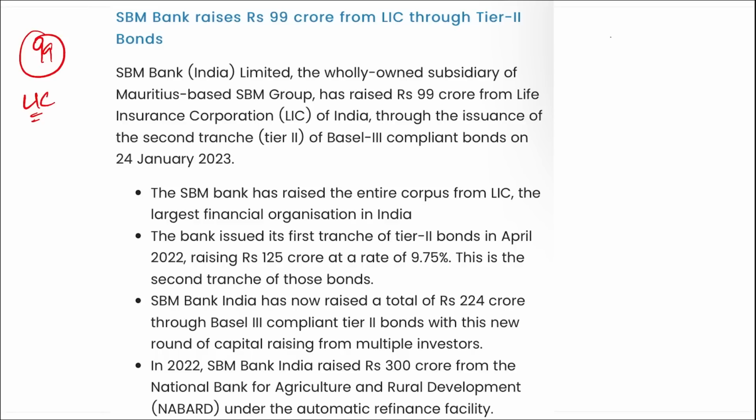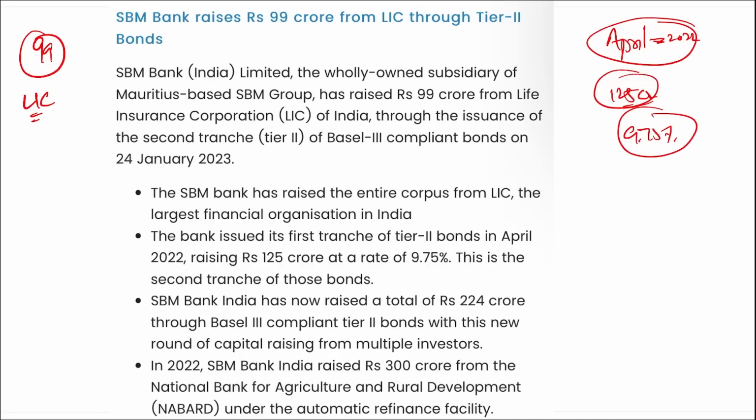Here, the bank has issued the first tranche of these Tier 2 bonds in April 2022, and now the second tranche of these Tier 2 bonds has been launched on 24th of January 2023, and the whole amount, that is 99 crore rupees, SBM Bank has raised entirely from LIC. The bank issued the first tranche, as I mentioned, in April 2022, raising around 125 crore rupees at a rate of 9.75% interest, and this is the second tranche of those bonds.